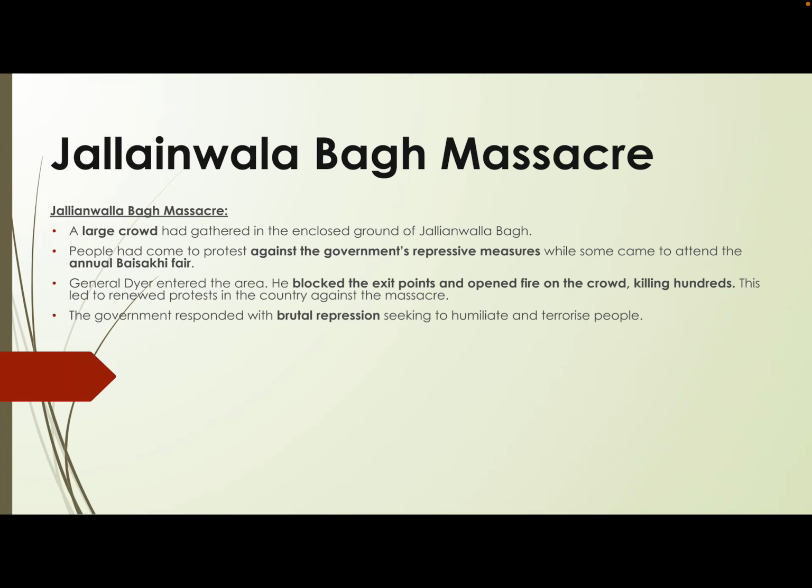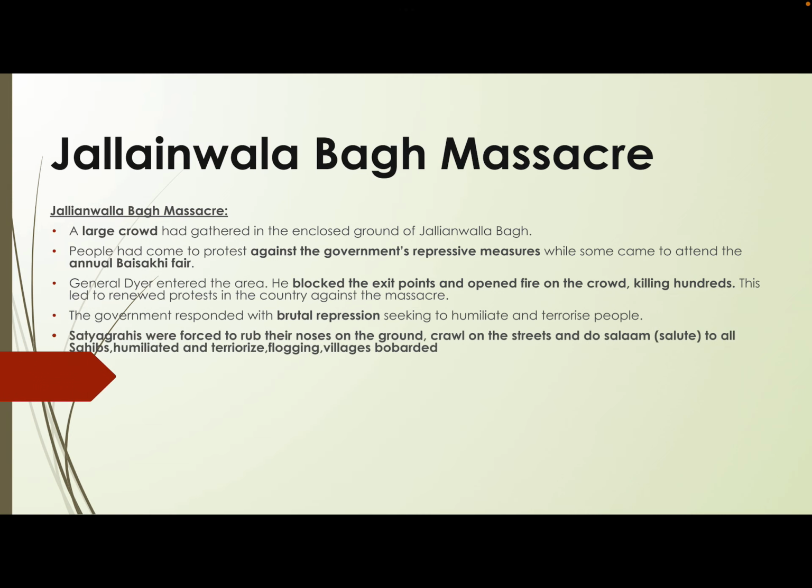So, what was this act of suppression and repression on the part of the colonial government? It was brutal repression seeking to humiliate and terrorize the people. The satyagrahis were forced to rub their noses on the ground, to crawl on the streets, to do salam. Salam means salute to the sahibs.